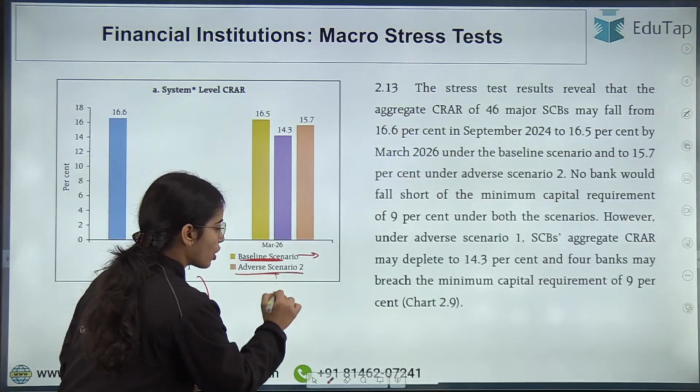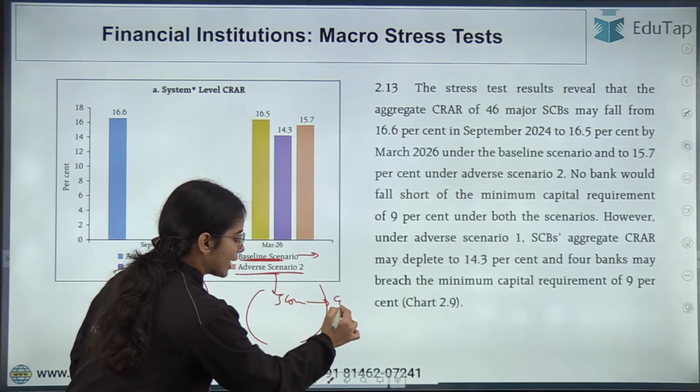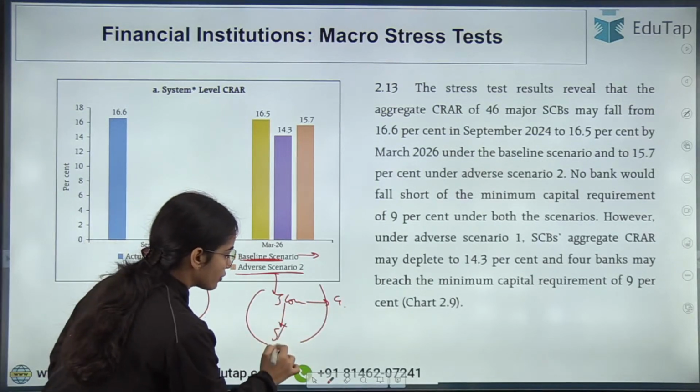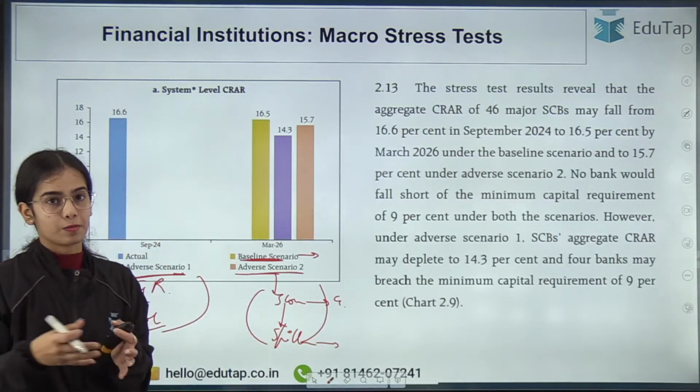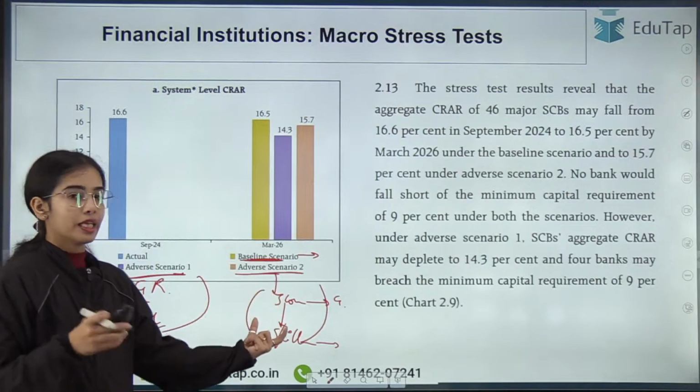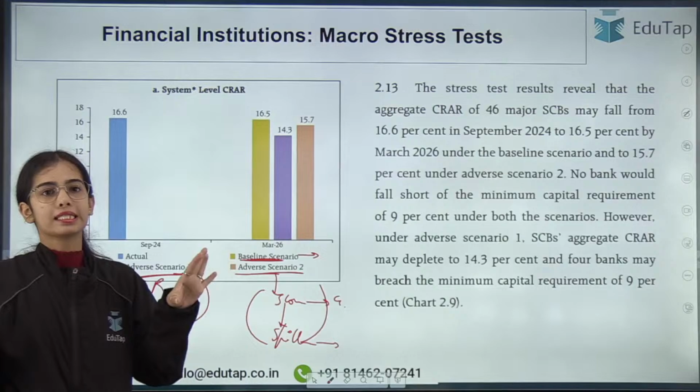Adverse scenario 2 talks about the slowdown at the global level and how the effect will spill over to the Indian banking system. Okay, how it will affect the Indian banking system. So there are two adverse scenarios and different conditionalities that are taken.